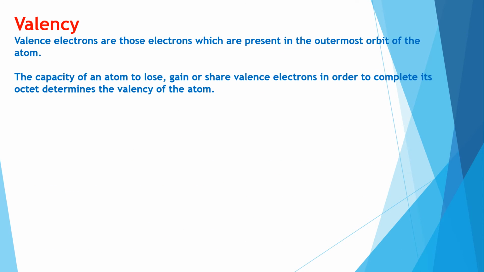Now, what do you mean by valency? Valence electrons are those electrons which are present in the outermost orbit of the atom. Very, very important. Valence electrons are those electrons which are present on the outermost orbit of an atom. The capacity of an atom to lose, gain or share valence electrons in order to complete its octet determines its valency. As I told you, how many electrons it is losing or gaining or sharing with some atoms to have the octet stage, that means to reach stability, that is known as its valency.